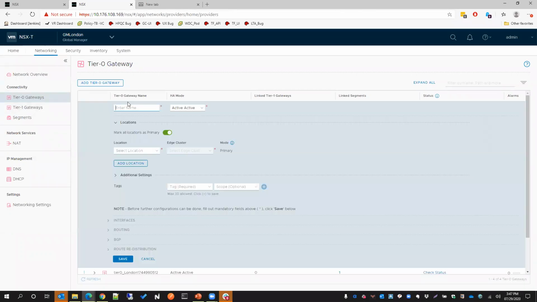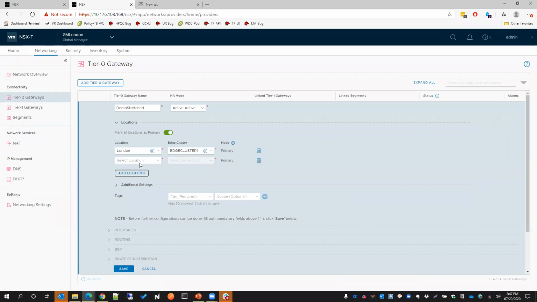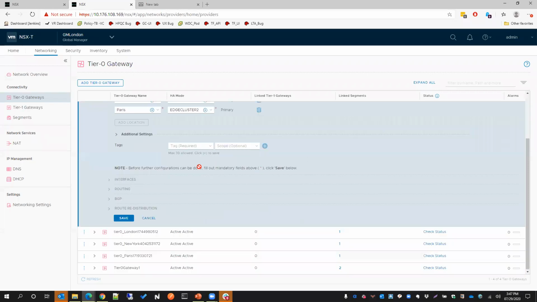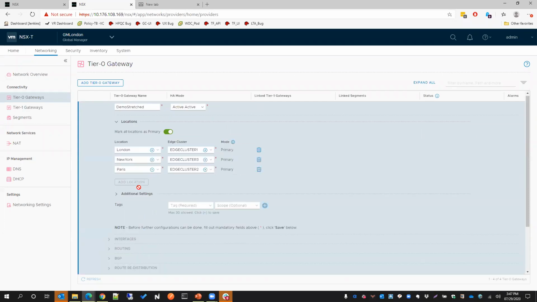But if I add something from here, demo stretched, and I'll add all the locations here. I'll leave the rest of the routing, BGP, and other configuration.